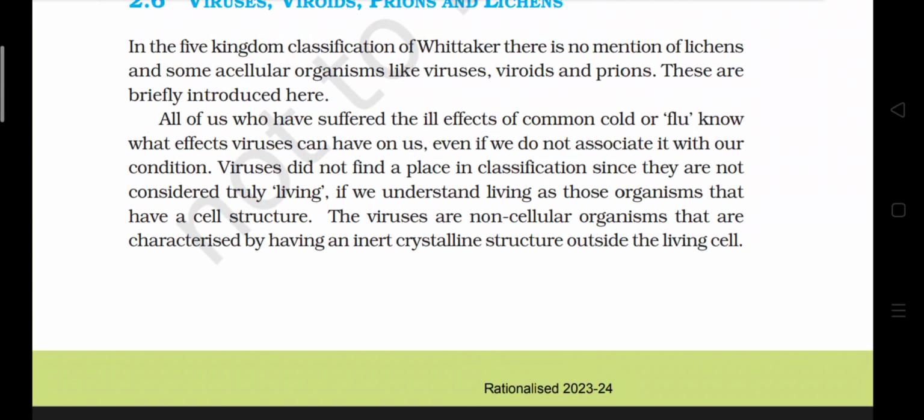If we understand living as those organisms that have a cell structure, the viruses are non-cellular organisms that are characterized by having an inert crystalline structure outside the living cell.